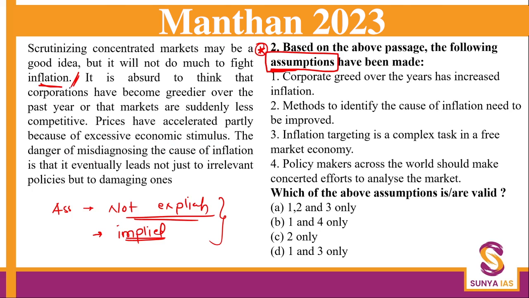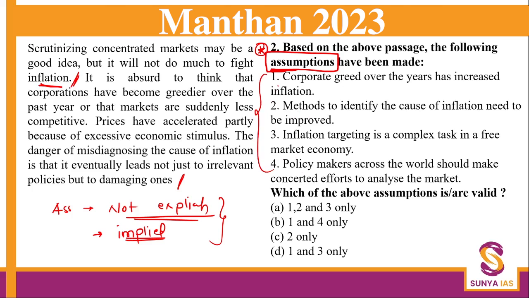The danger of misdiagnosing the cause of inflation is that it eventually leads not just to irrelevant policies but to damaging ones. So, here we are talking about inflation and market. Okay, so let's look at the options now. What are we going to assume? We are going to assume things which are not written in the passage, but can be a part of the assumption. Like I gave you a very simple example.